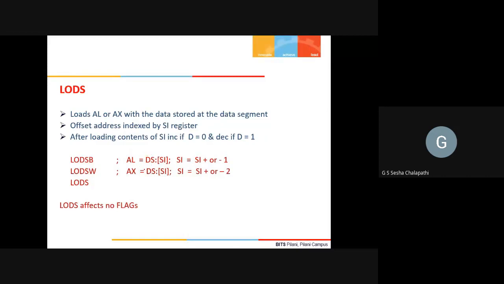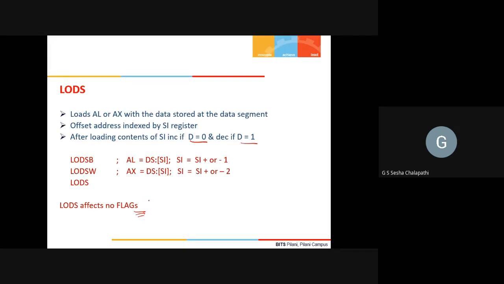LODSW, on the other hand, will move one word, that is 16 bits of data, from the data segment into AX. After this operation, SI will be incremented or decremented by 1 for LODSB, and by 2 in the case of LODSW. Whether it will increment or decrement is determined by D equal to 0 or D equal to 1: incremented if D is 0, decremented if D is 1. Because this is a data movement operation, no flags are affected by LODS.